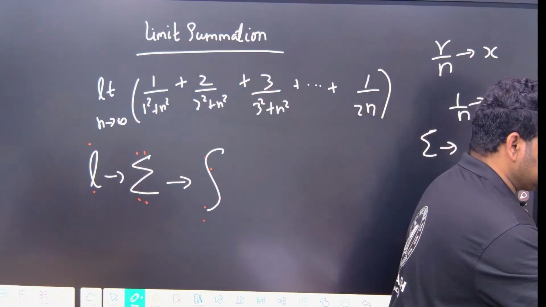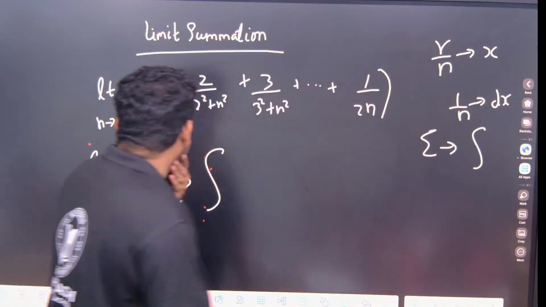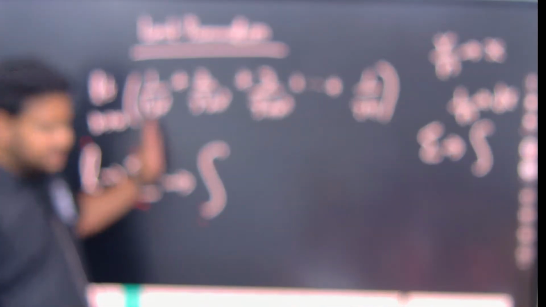Whatever is similar, whatever is without changing, write it as it is. So we will write summation. n square is there everywhere. Forget about the last term, n square is there everywhere, you will write it as 1 by n square.